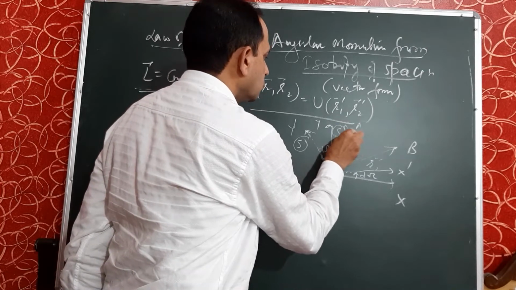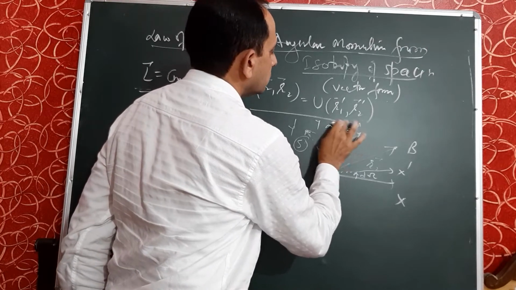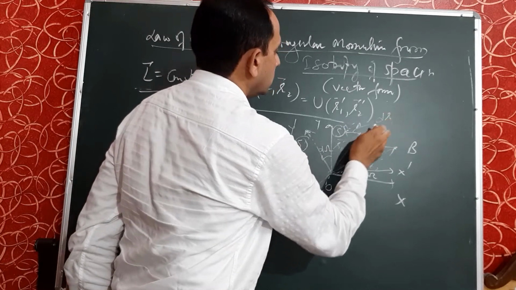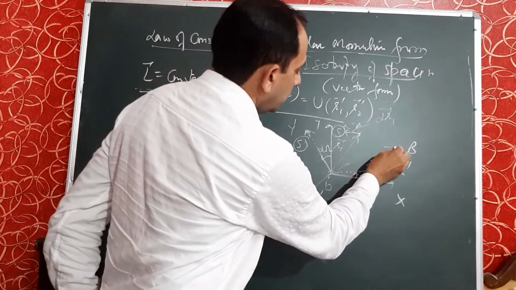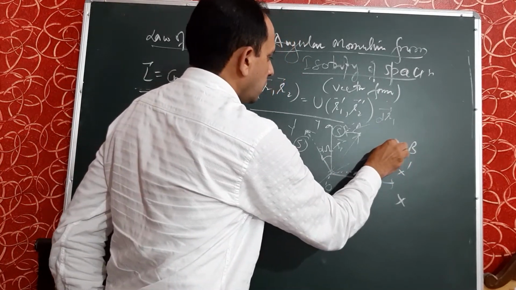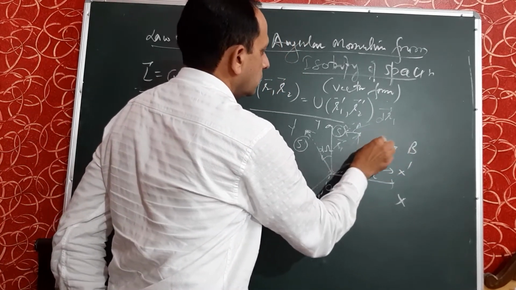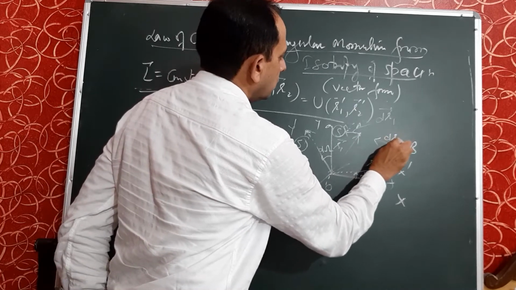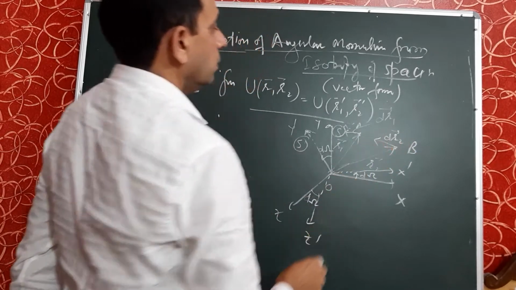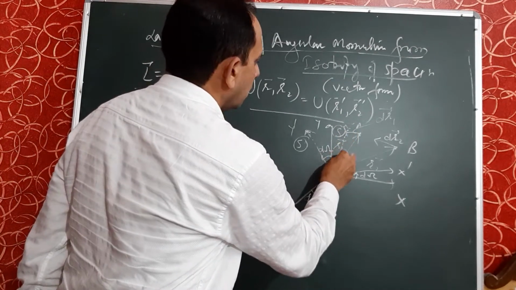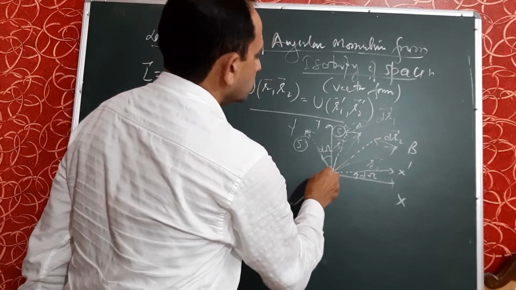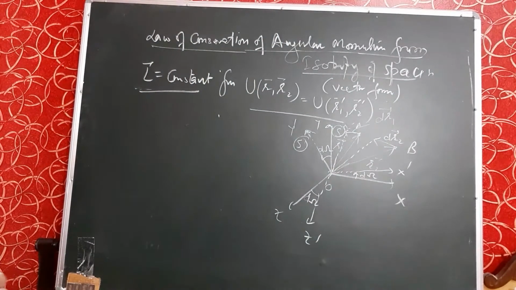This is a small change, and this one is dr1, and this B point appears at this position. This is dr2, and this is the new position r1', and this one is the new position r2'.